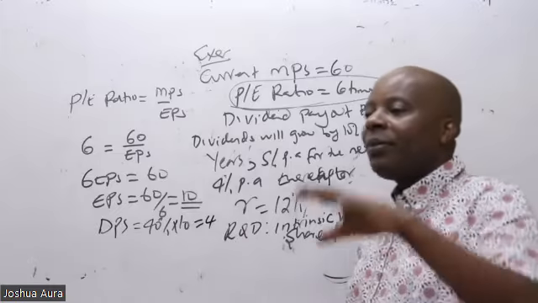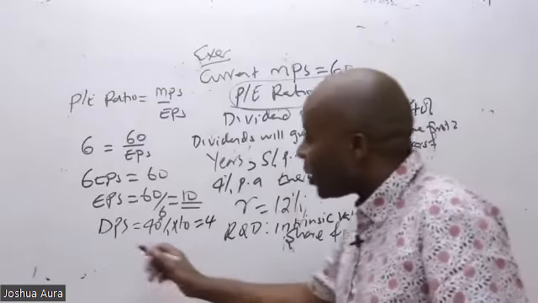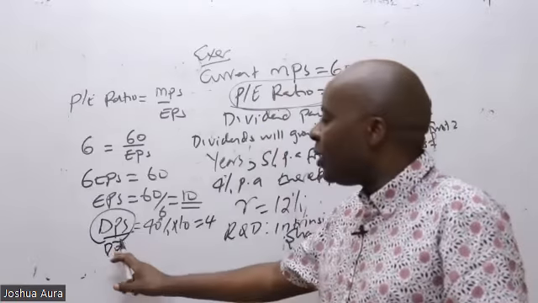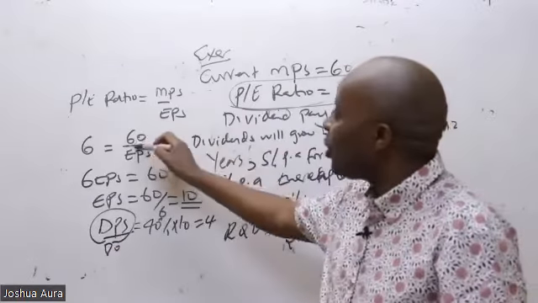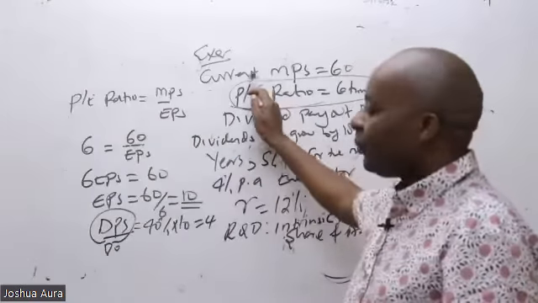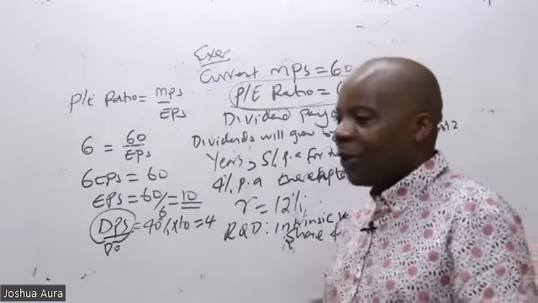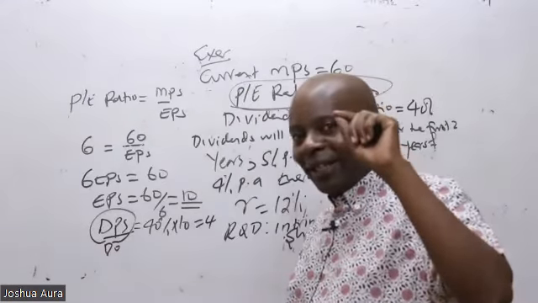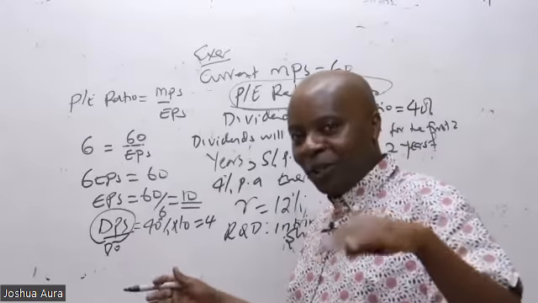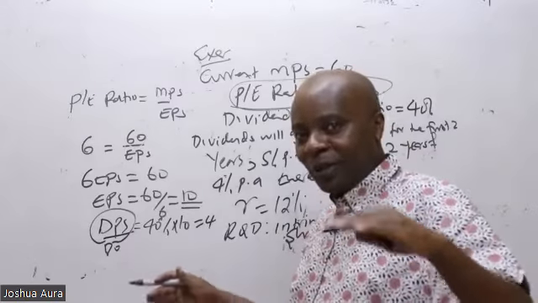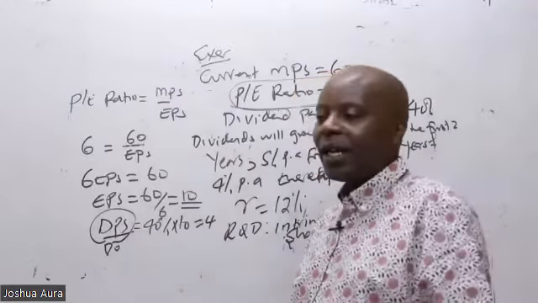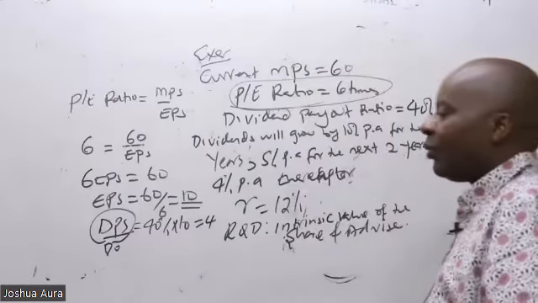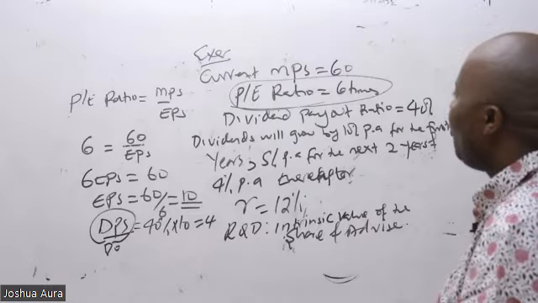Alafu sasa unatengeneza a table of your future dividends, because this dividend that you have here is D0. Why have I known it's D0? It's because the market price you used here is current. So now this is D0, and don't take D0 into our calculations of what year P0. This is your reference point, your benchmark, where you're starting from. So then you make that table of future dividends.